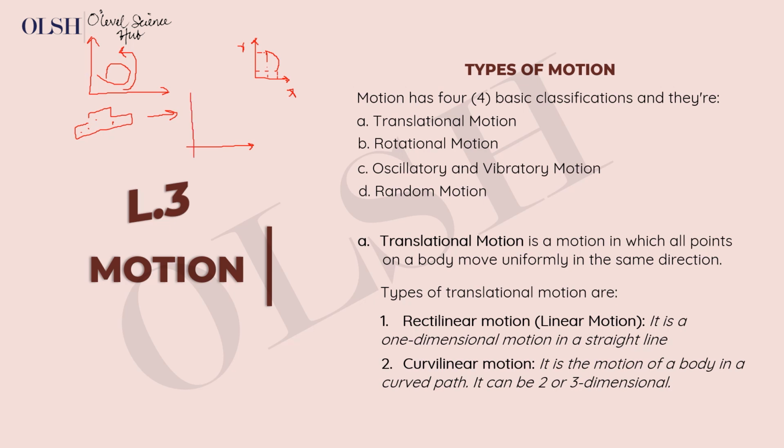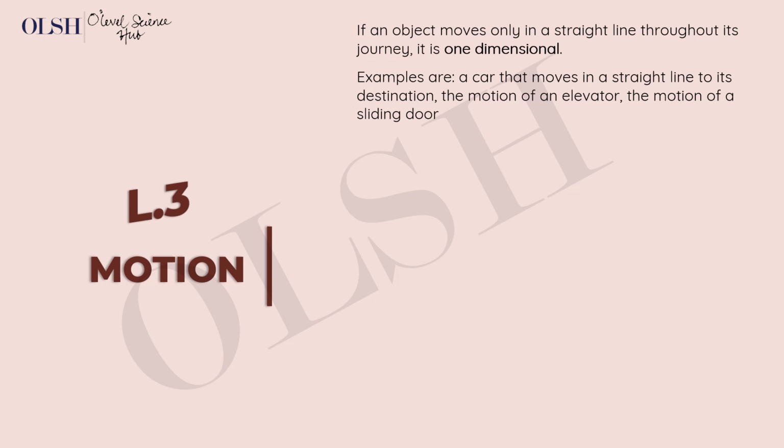So let's say, for example, these are x and y, and the car just moves in a straight line like this. What we need to know is its value on this axis, and it can be properly defined. So the curvilinear motion is a two-dimensional motion, and the rectilinear motion is a one-dimensional motion. An example of a one-dimensional motion is a car that moves in a straight line to its destination, or the motion of an elevator.